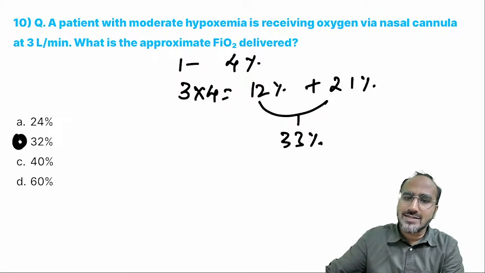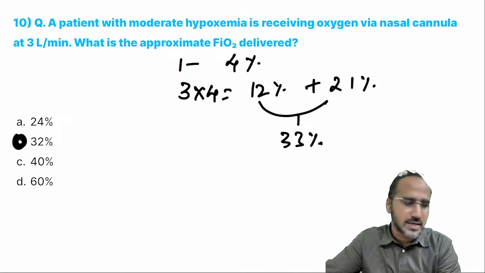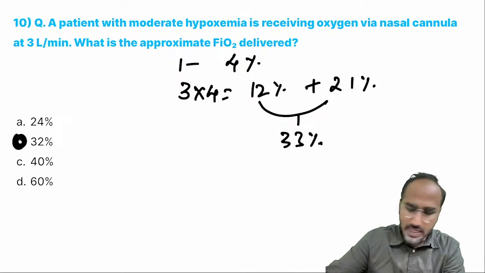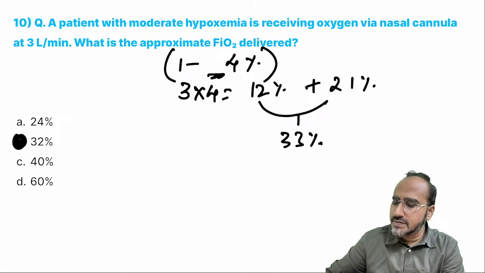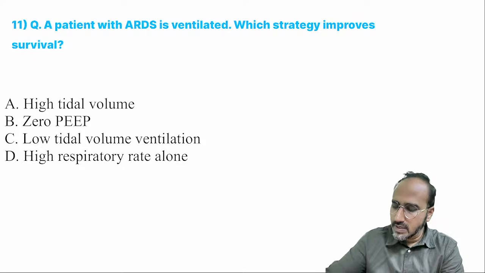32%. It is coming 33, near to it. Is it clear? Okay. But the rule is what? 1 liter increase gives you 4% increase.